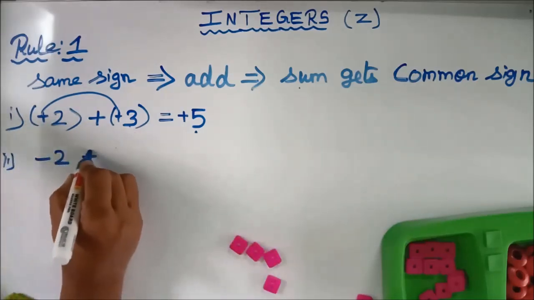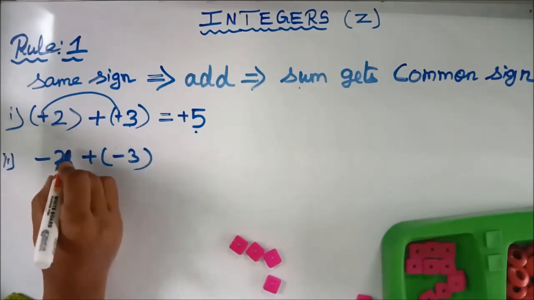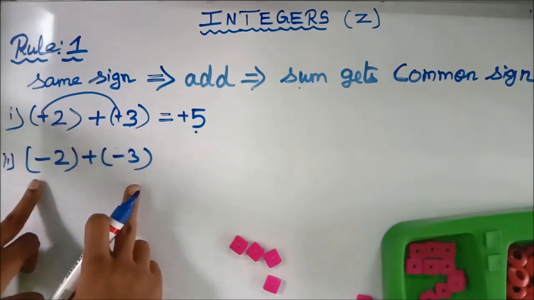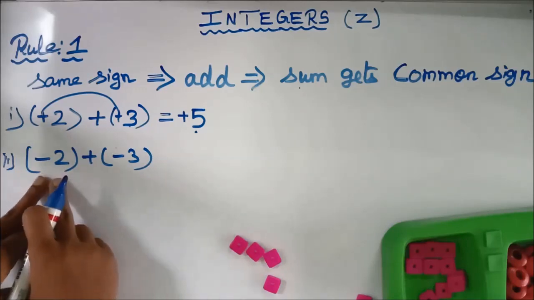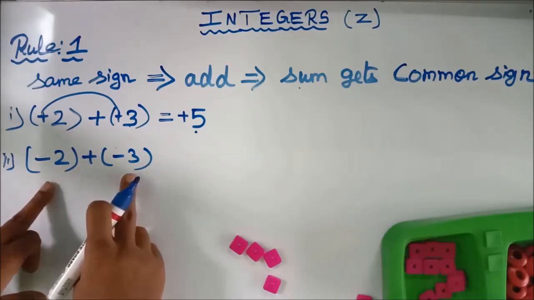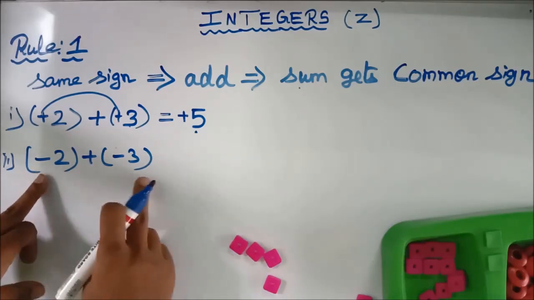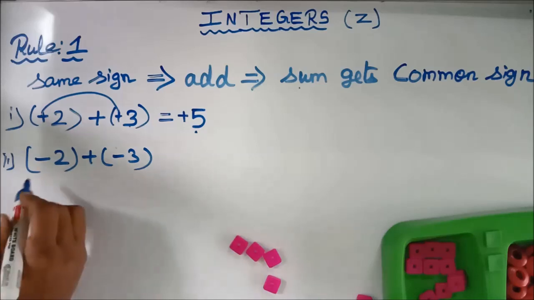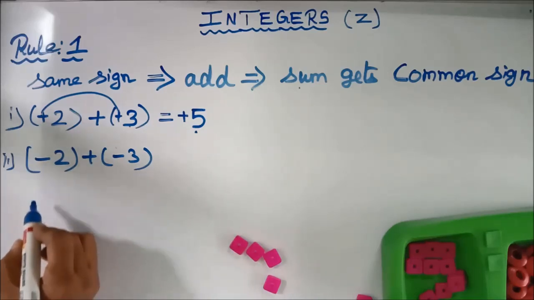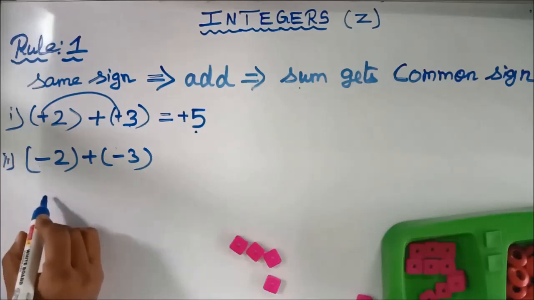Minus 2 plus minus 3. That is, given two integers are in the same sign, that is both are minus. Now we have to remove the bracket before we add or subtract. The first number is no problem. You have to remove the bracket and write the number as it is.